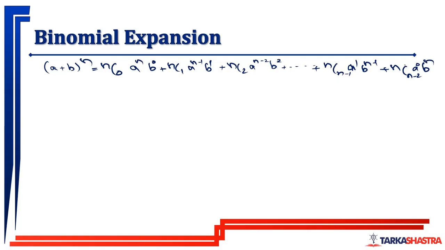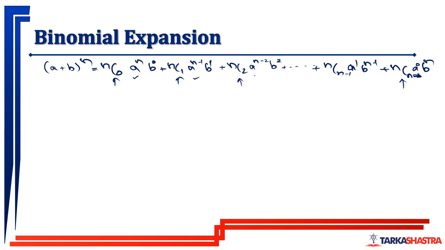Try to understand what is there. We are going to use a very small part of it for our remainder theorem, but try to understand what is there. You have nC0, nC1, nC2 up to nCn, it is increasing. Then look at the power of a: it is reducing.